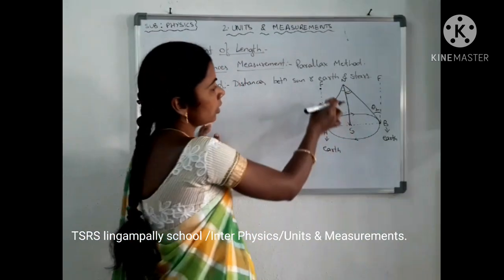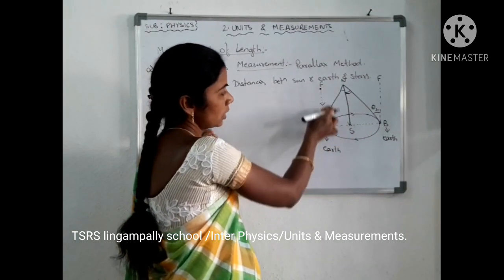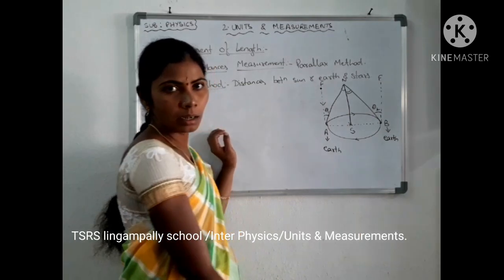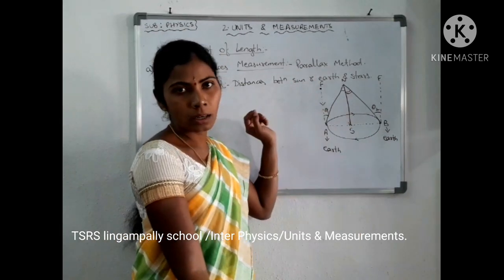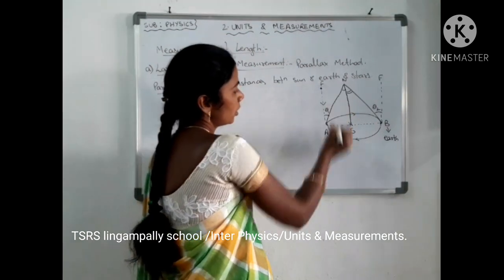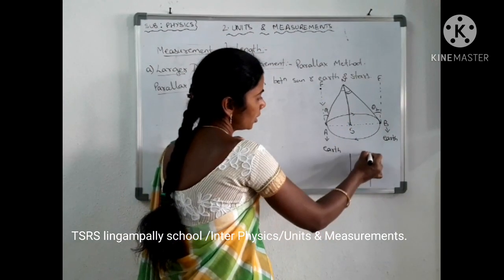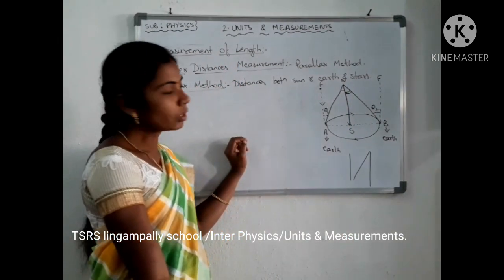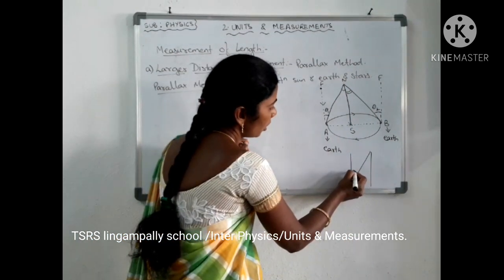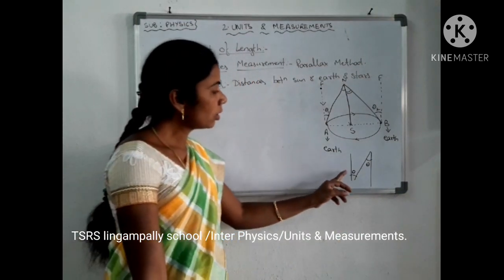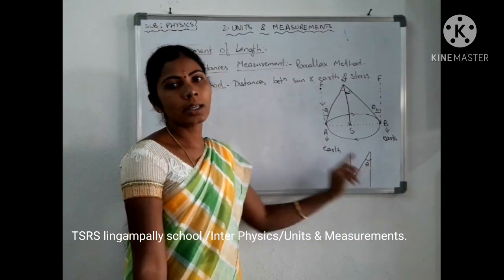See here, this line AF and SN are two parallel lines. When there are two parallel lines and a middle line, AN is the middle line. Here is the angle theta, and this other angle will be the same theta. That means the interior opposite angles are equal.